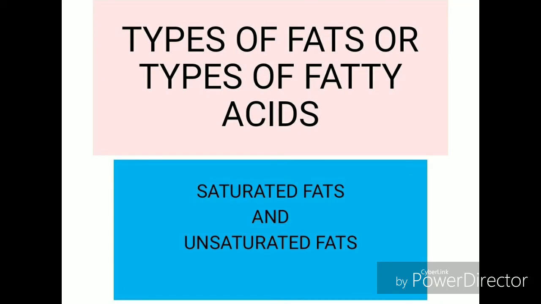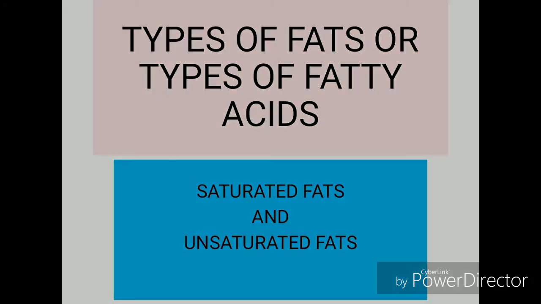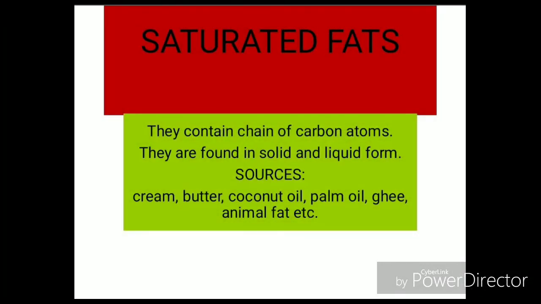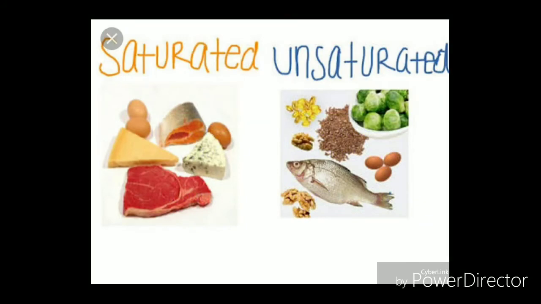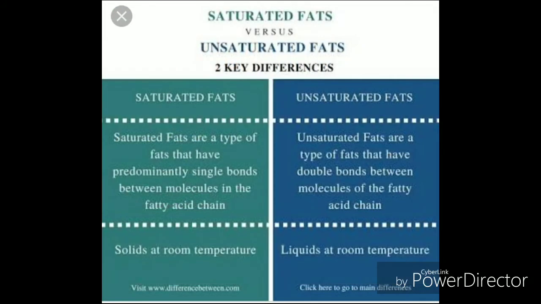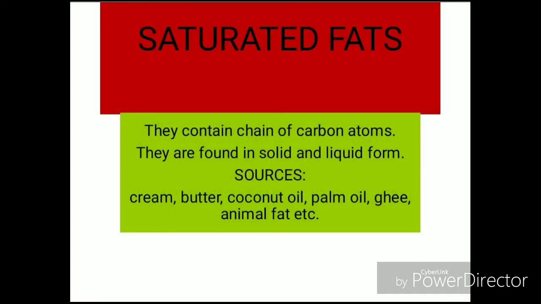Types of fats, or types of fatty acids. There are two types of fats, that is saturated fats and unsaturated fats. Saturated fats contain chains of carbon atoms. They are found in solid and liquid form. The sources of saturated fats are cream, butter, coconut oil, palm oil, ghee, animal fat, etc.